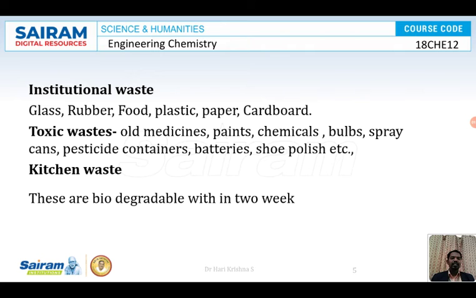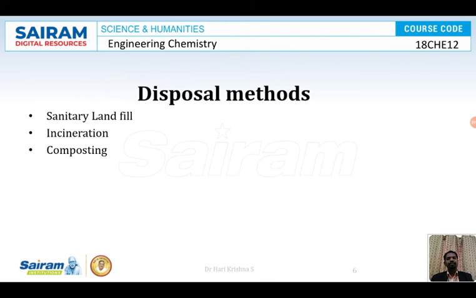Institutional waste, that is schools, colleges. Glass, rubber, food, plastic, paper, cardboard are examples for institutional waste. Old medicines, paints, chemicals, bulbs, sprays, cans, pesticides, containers, batteries, shoe polish, etc. These are toxic waste. All the biodegradable waste are termed as kitchen waste.